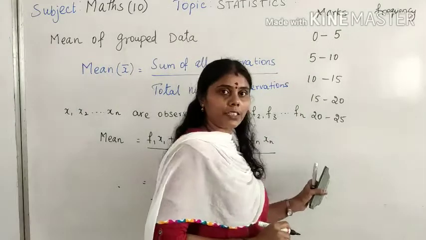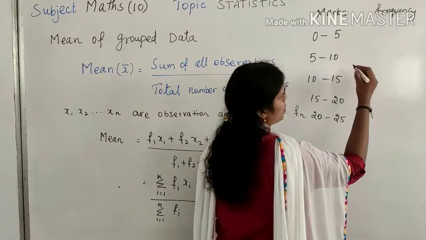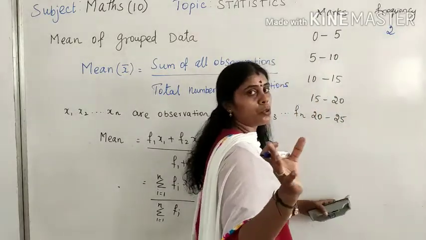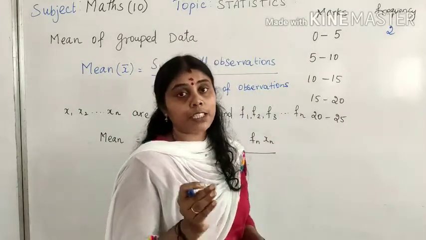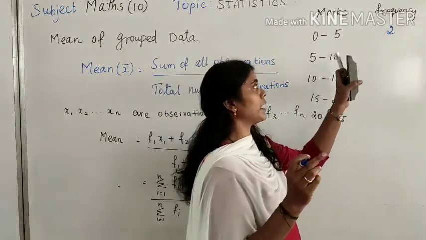I divided it in this manner. For 0 to 5, those who got below 5, that is till 4, we take it here.